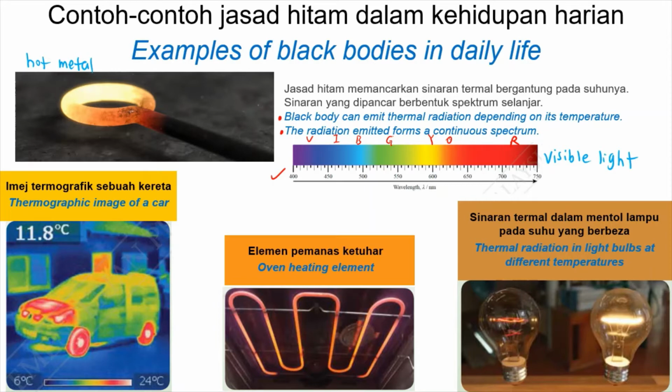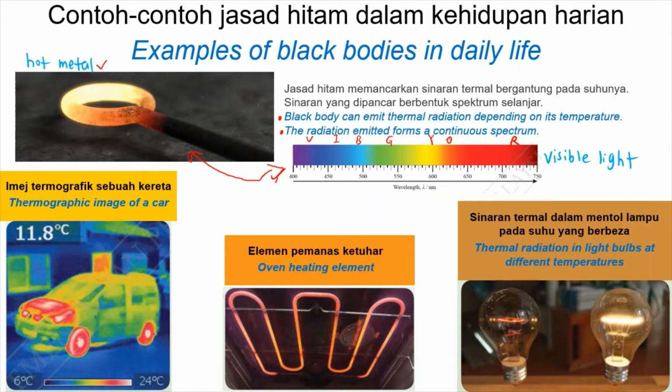Look at this picture. It is a picture of hot metal. Hot metal is a black body. It means that this hot metal can emit thermal radiation. And the radiation emitted will form continuous spectrum.